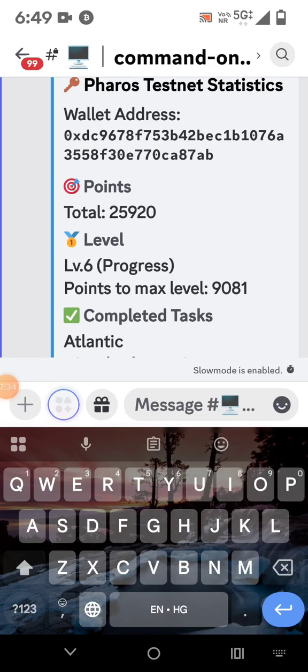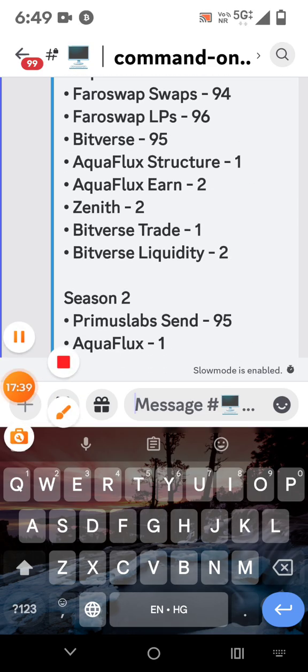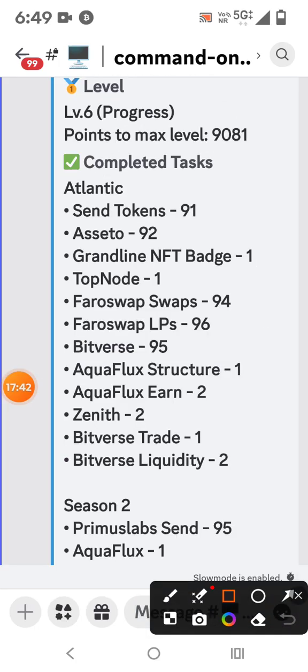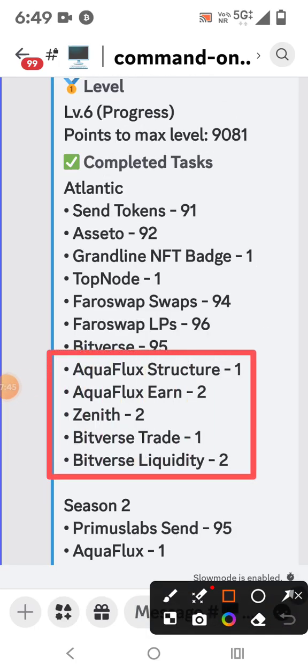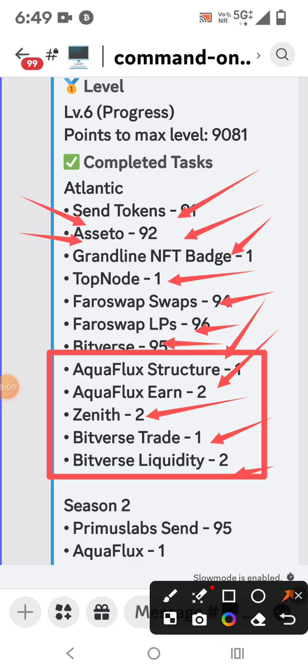So let me show you. These are my points, and you can see these 5 tasks we have completed and all are counted here. तो देख सकते हो 5 टास्क हमने करे थे और वो पांचों के पांचों टास्क हमारे यहाँ पे आ चुके हैं. And if you want to know about these, you have to check my old videos on my YouTube channel, Pawan Satoshi YouTube channel, you can search it. तो अगर आपको इनके बारे में जानकारी चाहिए तो इनके वीडियो मैं बना चुका हूँ ऑलरेडी, ये आप पुराने वीडियो देखोगे तो उसमें पता चल जाएगा.